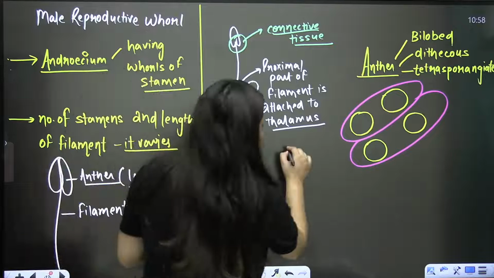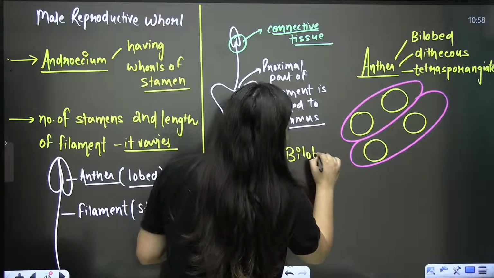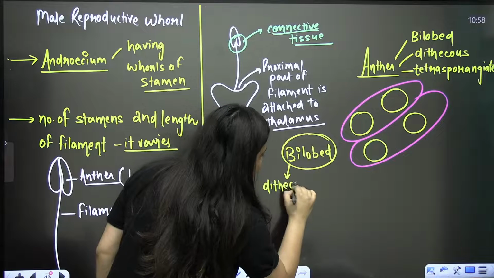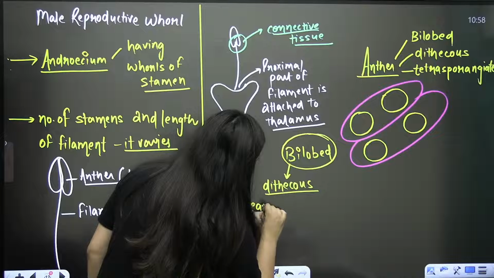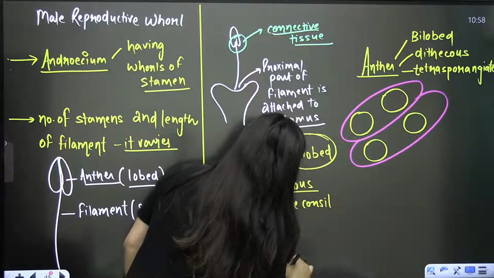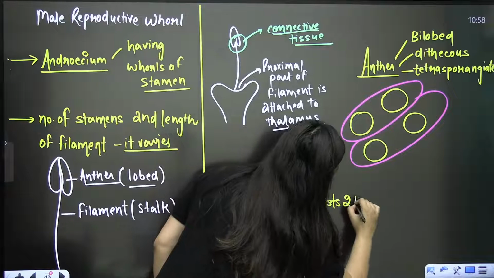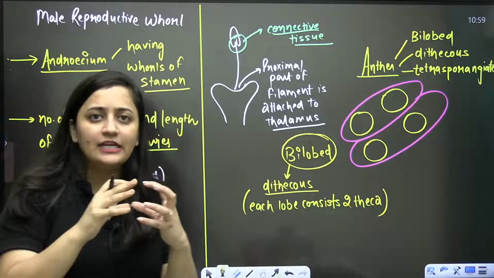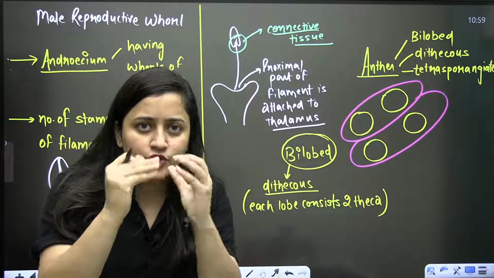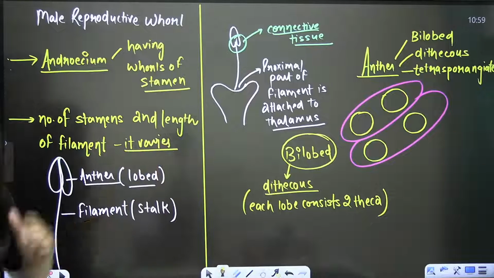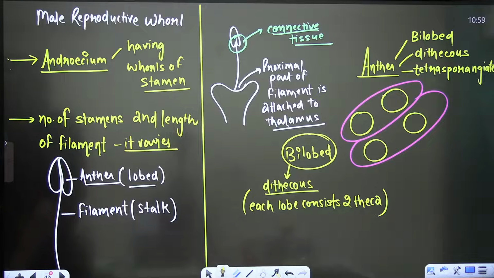So why am I saying that the anther is bilobed? Because two lobes are present here. And why do we use the word dithecous? It means each lobe consists of two theca. Theca is a kind of space, and when the pollen grain matures, this theca is going to form microsporangium. Are you getting it?